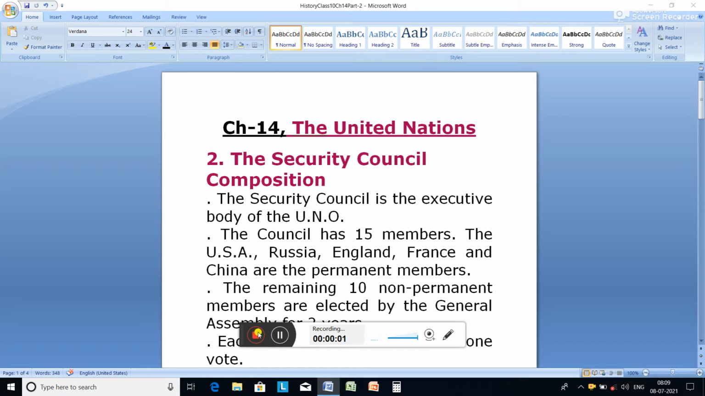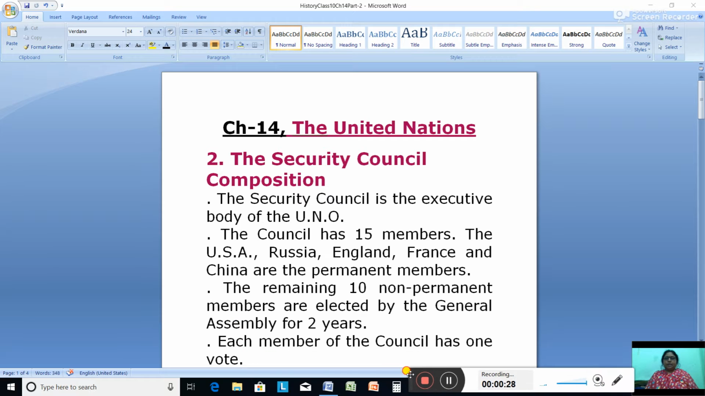Hello, Standard 10. We have started with the new chapter, that is the United Nations. And so far in this United Nations, we have completed purpose and objectives of the UNO. We also completed principles of the UNO and the General Assembly composition and the functions of the General Assembly. These are the topics which are already completed.